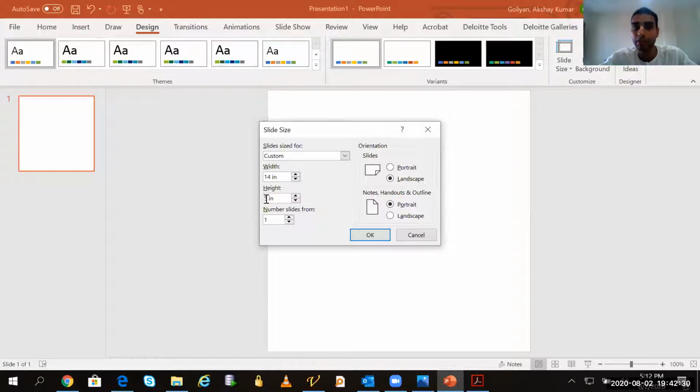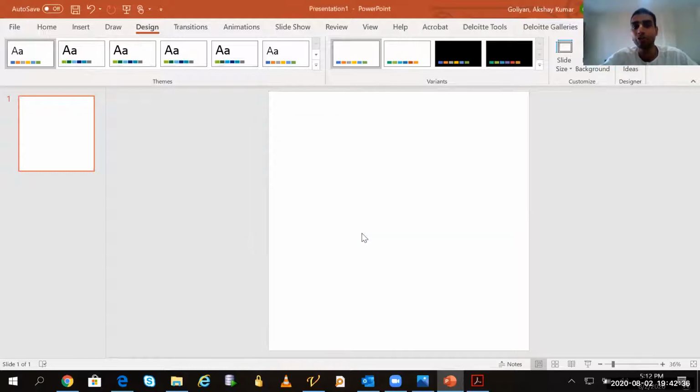It will also be a square, but it will be very clear. It will not become blur when I zoom it. You can also take 24 by 24; the higher the dimensions, the nicer the printing will come if you send your posters for printing.